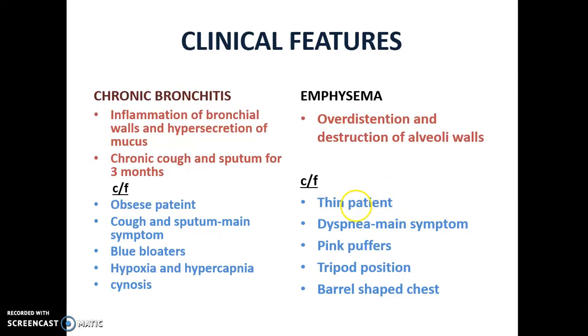But in chronic bronchitis, they have some dyspnea, but it is not as severe as in emphysema. In chronic bronchitis, you can see cough and sputum. That is the main symptom. In chronic bronchitis, cough and sputum is the main symptom, but in emphysema, dyspnea is the main symptom. Chronic bronchitis people are otherwise called blue bloaters.